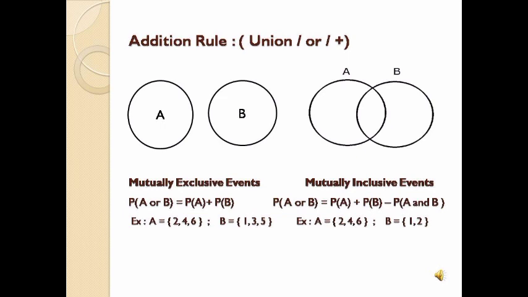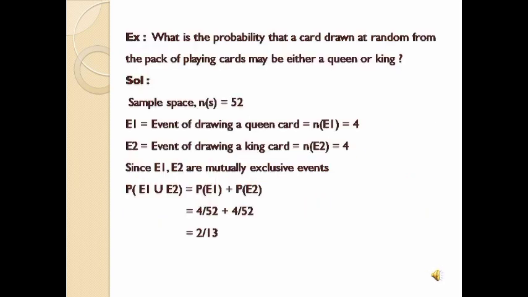So coming to the next example. What is the probability that a card drawn at random from a pack of playing cards may be either a queen or a king? First we'll see whether it is an example of the addition rule or the multiplication rule. As we see in the question, it is given as either a queen or a king. I have told you already, the word 'or' represents addition, that is, union or plus. If you find any of these symbols, then it comes under the addition rule.